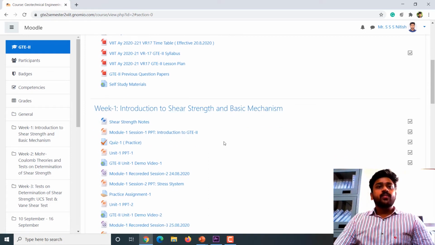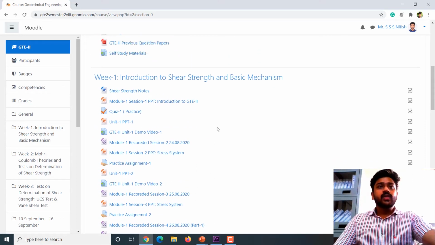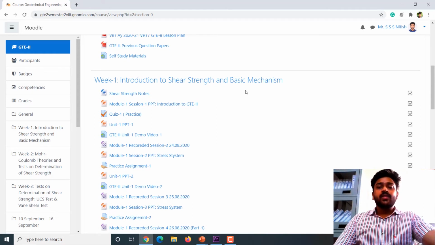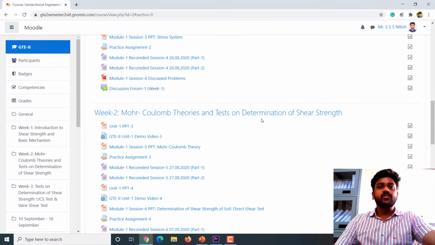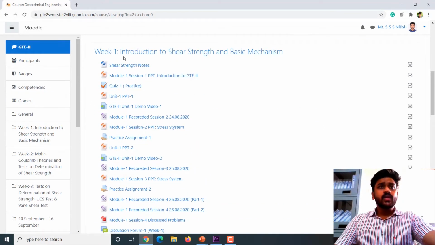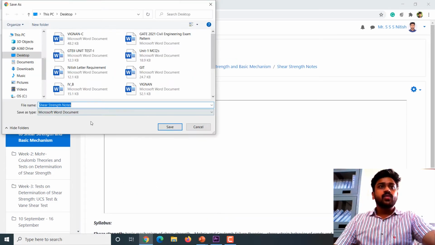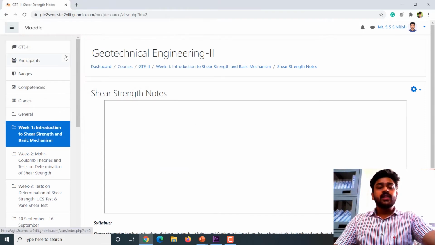And then instead of placing the entire thing as module 1, 2 and 3, I have listed it week wise, since I have prepared this entire thing on August 17th. So I have started with week 1, week 2 assessments as well as informations. In week 1, since it is based on unit 1, whatever discussions are made in week 1, I have given the headline, and I have given the material or the notes, so students can automatically download it whenever they click this particular link.